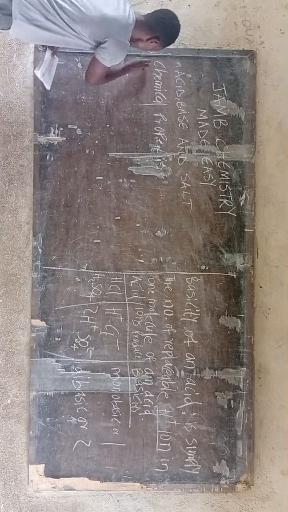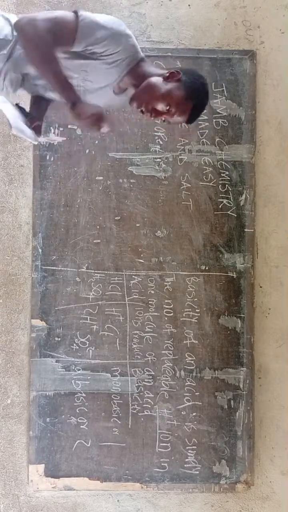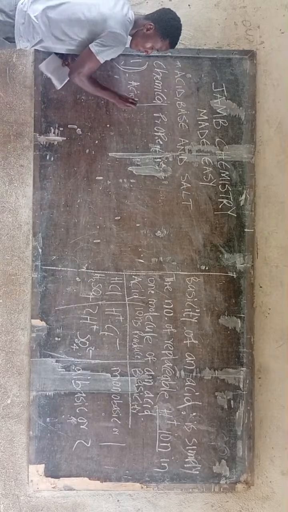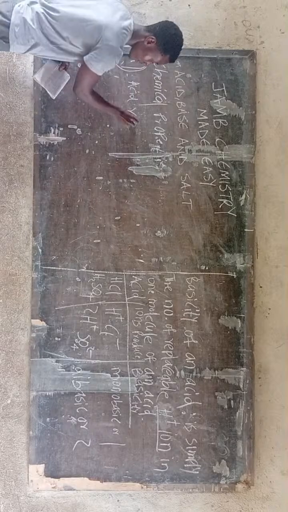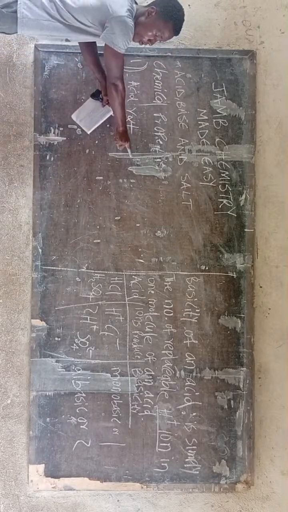So, like I said, acids react with metals, like zinc and iron, to liberate hydrogen gas. That is the first word, metal. Acid react. Because of our bond, this place is not good.